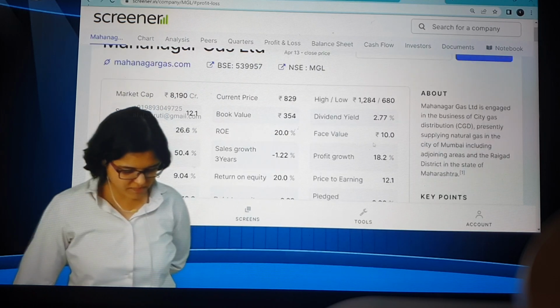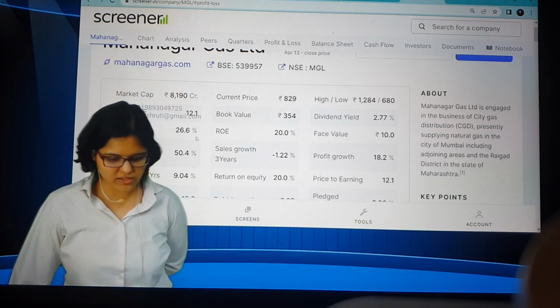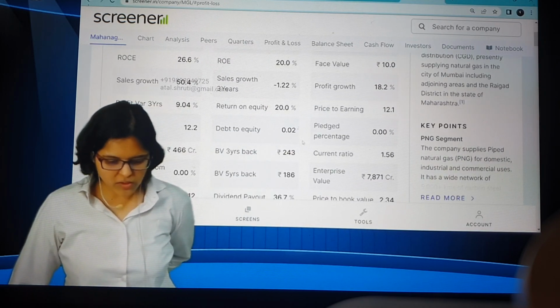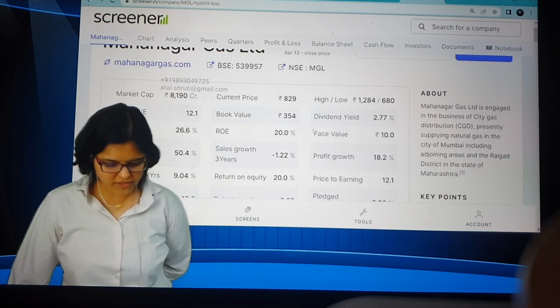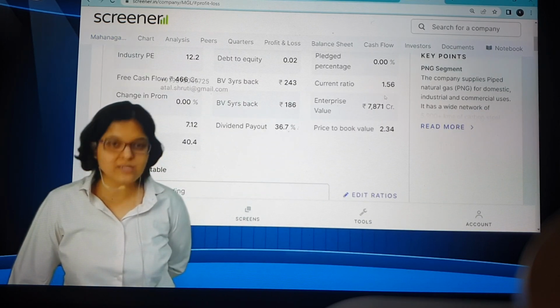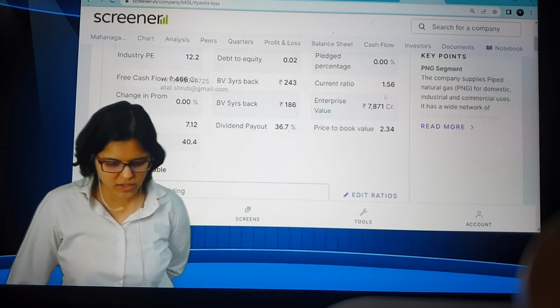ROCE, right? Here you can see ROCE is 26.6, so yes, one mark again. Debt to equity we already know, it's less than 2, so you can directly give 1 mark. Current ratio is 1.56. Is it greater than 1.5, our benchmark? Yes, again you can give 1 mark.